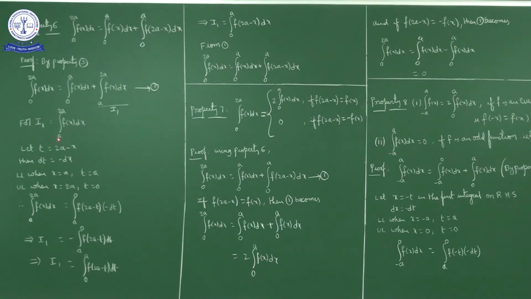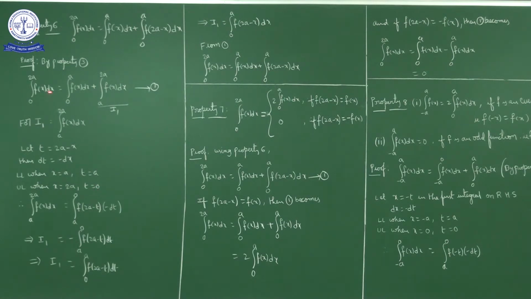Okay. Now here limits are what? Lower limit is a, upper limit is 2a. Okay. Lower limit, when x is equal to a, t is equal to what? 2a minus a. So when x is equal to a, t is equal to a, lower limit is a. Upper limit, when x is equal to 2a, 2a minus 2a is 0. So when x is equal to 2a, t is equal to 0.